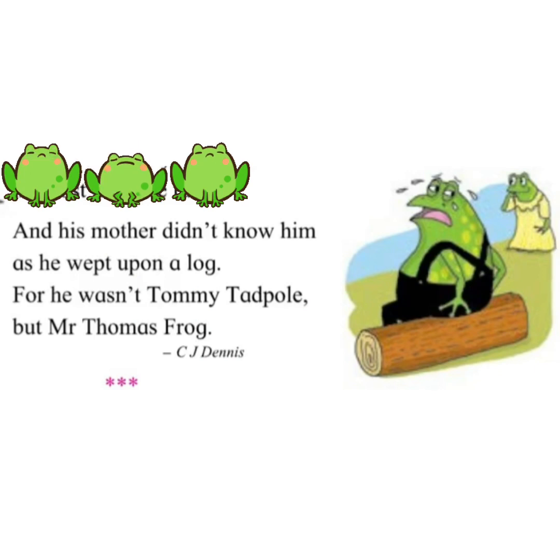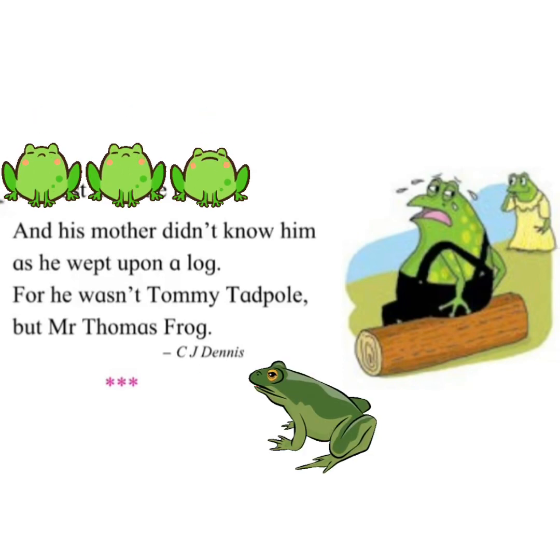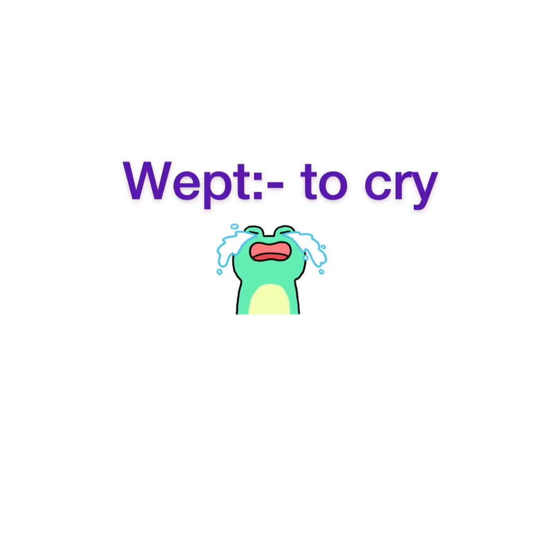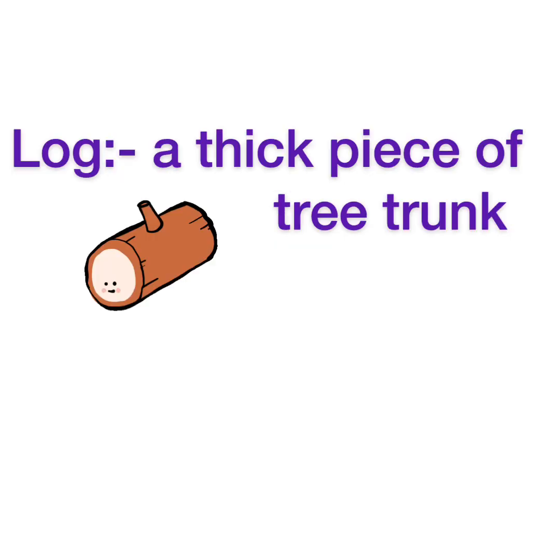Okay, so now his mother was also confused. She could not recognize him because the tail was not there. And also Tommy Tadpole was crying because he was thinking, now where is my tail? You know, students, where was the tail? Yes, it developed into a frog. So it has gone into the next stage and it has become a frog. And what was the name of the frog? Mr. Thomas Frog. Okay, students. So wept means to cry, and log means a thick piece of tree trunk.